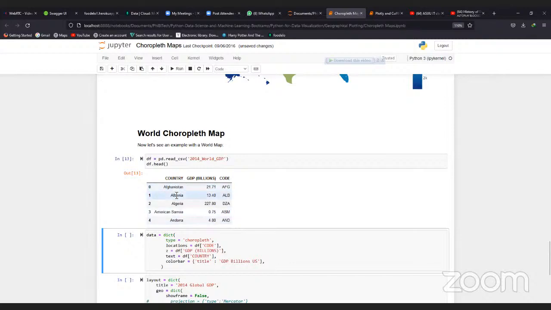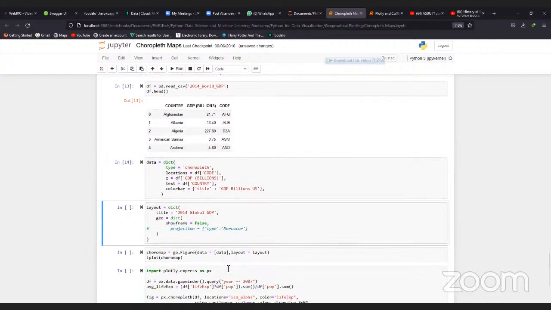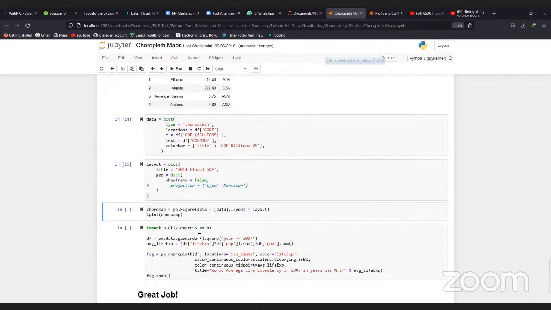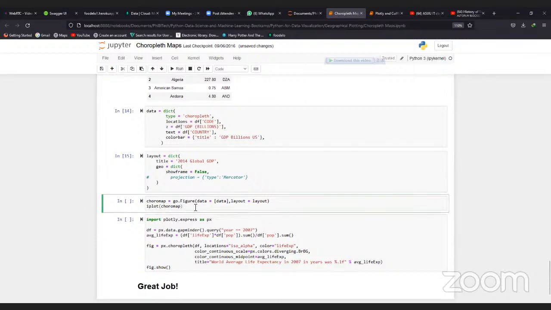So we have Afghanistan, Albania, Algeria. Nigerian data too is there, so you see our GDP, but this is not the recent data actually. Then here are our titles and the like. And then we can easily plot our figure here.